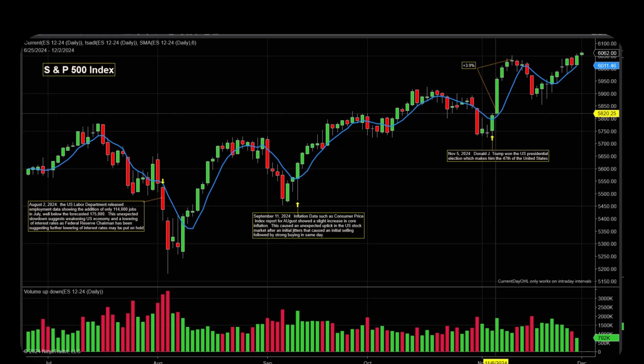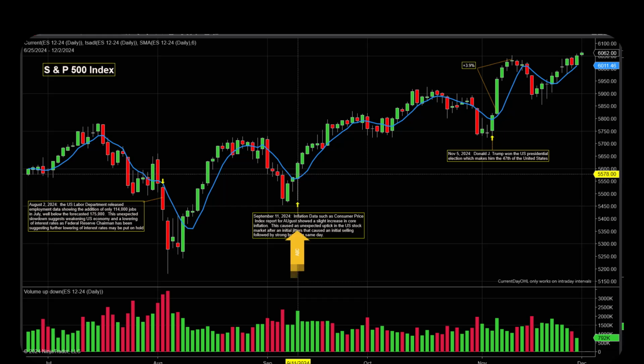And after that day, where one candle represents one day of trading, the market moved up over the following 4 days by 3.8%, as you see in this little box. I'm anticipating that this market is going to trend up over the next 2 or 3 months, as we've seen in the past. Let's take a look at some other news events that have surrounded Donald Trump and positively affected the market.